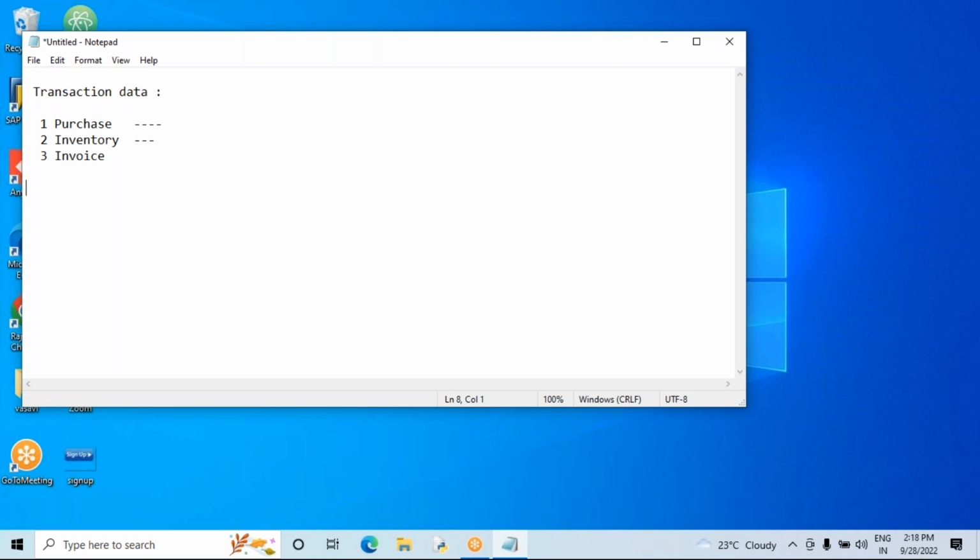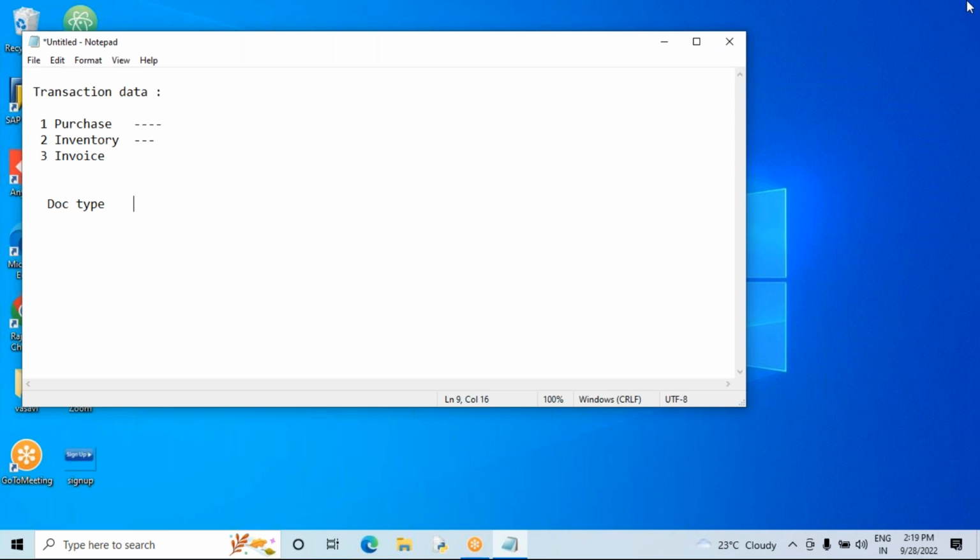But compared to all that, for all the transaction data, what is the key factor? If you recall, when we started material master, we observed the material type is the main control, meaning many parameters are controlled by the material type. The same way, in vendor master, the account group is the key factor, controlling many parameters. The same way, in transaction data, the document type is going to control many parameters in the transaction. Without a document type, you cannot prepare any transaction data. Whether you want to prepare anything purchase related, inventory, or invoice, the document type plays a vital role here.